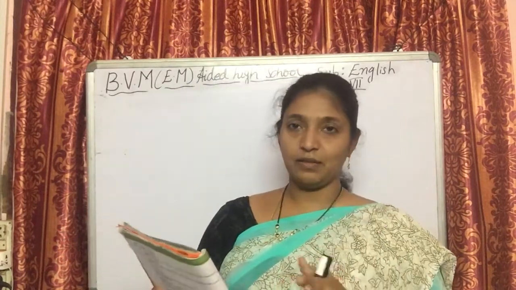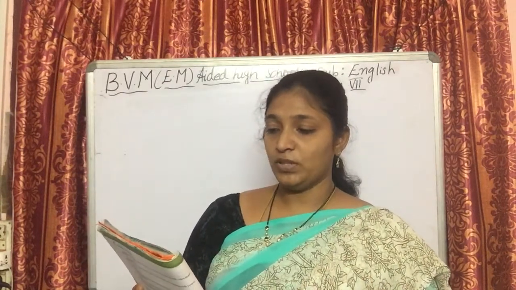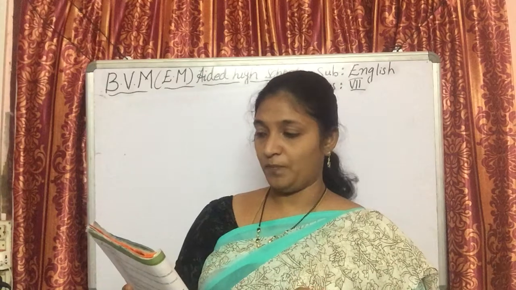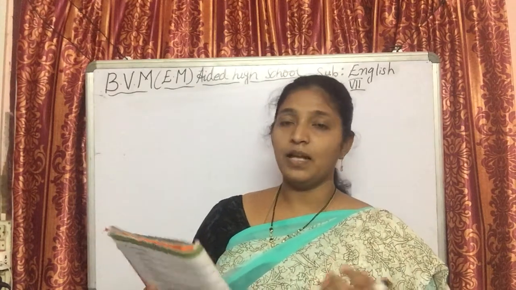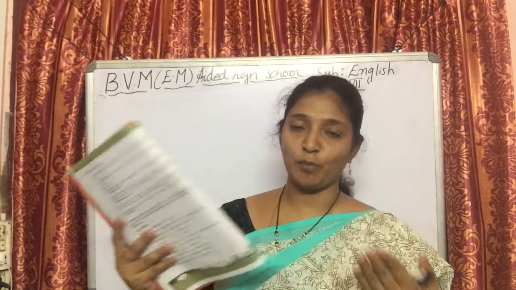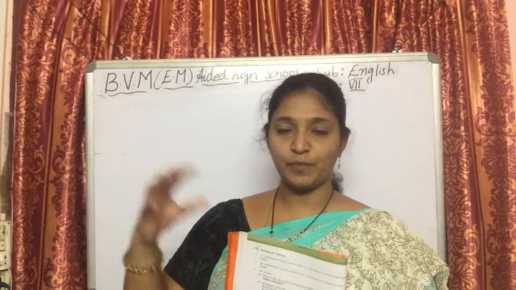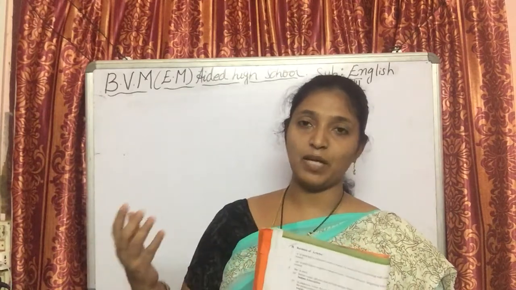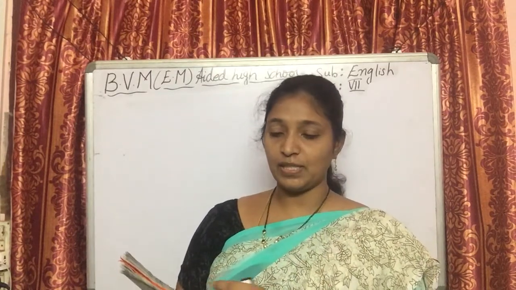Now I'll read a few bits and pieces here. Write a paragraph on J.C. Bose using the hints given below. You must use the right linkers to join the sentences. Linkers are nothing but words to make a proper sentence. You need some other words to join, no? Some parts of speech to join the sentence and make a proper meaningful sentence. So here you have to use certain linkers to join these sentences.